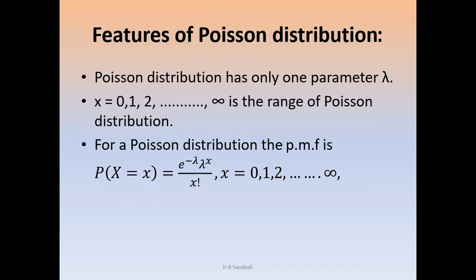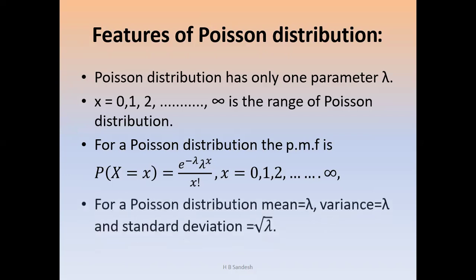That is continuous. But the Poisson distribution is a discrete probability distribution. X is a discrete random variable. That means it only takes the specified values of a given range. Therefore, here x can take only the specified values, that is 0, 1, 2, etc. infinity. That means only the whole numbers.